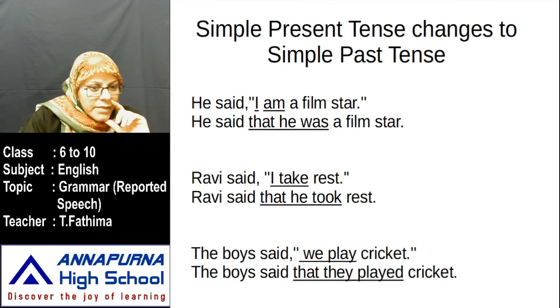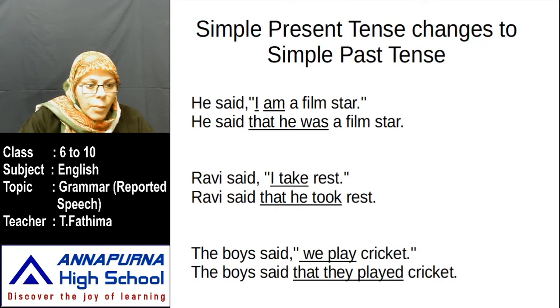Ravi said, wherever comma and quotations are there, what should you use in that place? You have to use that, because we are joining two clauses, two parts of a sentence, with that. I take. I means who here? Ravi. Ravi is a boy or a girl? Boy. So we say he. Take is present tense. This is a verb, and the verb must be changed into past tense. The past tense of take is took. Ravi said that he took rest. You have to observe the verbs, children, and change them into past tense.